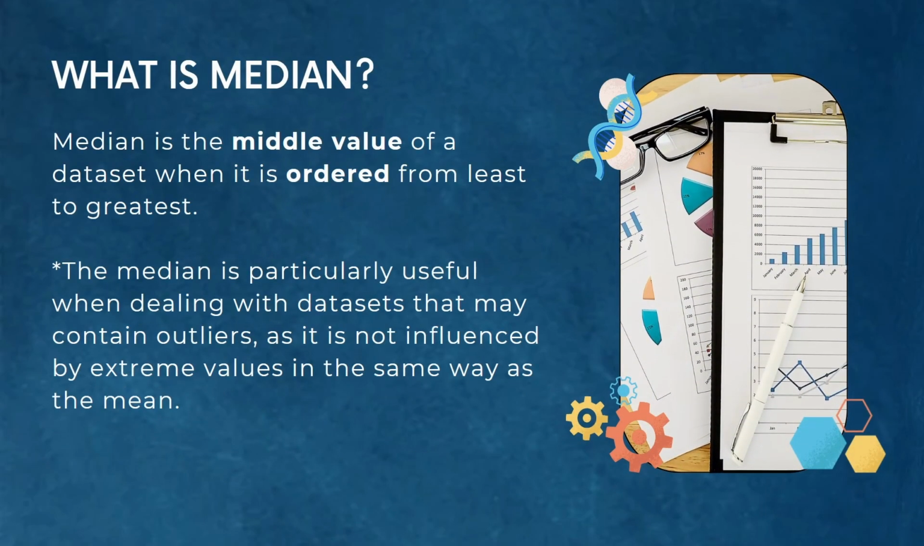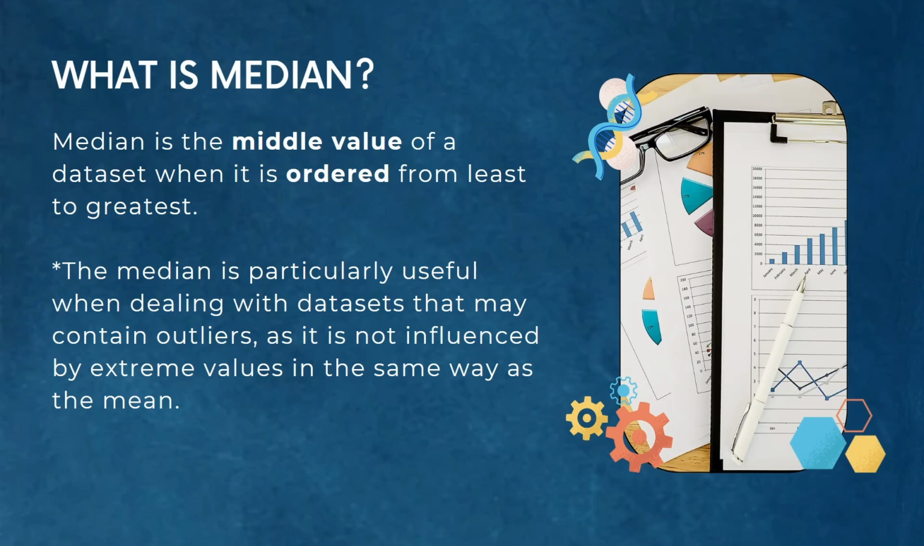Unlike the mean, which represents the average, the median is the middle value of a dataset when it is ordered from least to greatest. If there is an even number of values in the dataset, the median is the average of the two middle values. The median is particularly useful when dealing with datasets that may contain outliers, as it is not influenced by extreme values in the same way as the mean. It provides a robust measure of the center of a dataset.